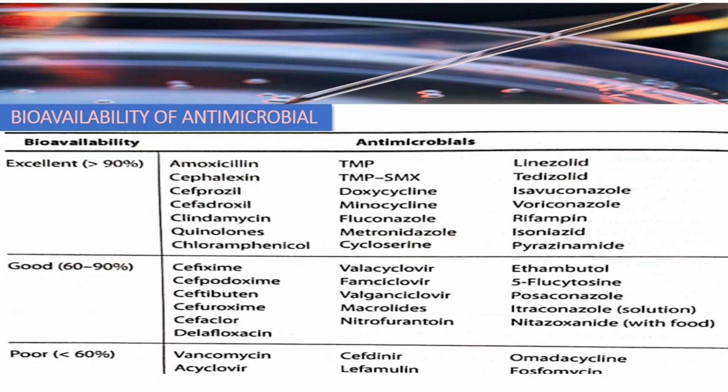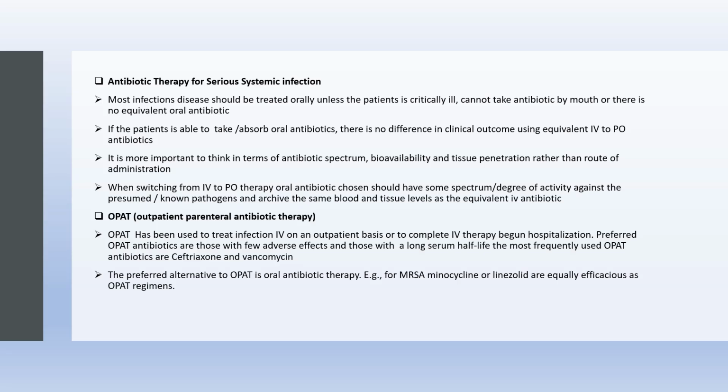Consider the bioavailability while selecting antibiotics; we have groups of drugs with excellent bioavailability, then good. Antibiotic therapy for serious systemic infections should consider oral administration unless the patient is very critically ill. If the patient is not able to absorb oral antibiotics, there should be no difference in the clinical outcome using the IV route too. Outpatient parenteral antibiotic therapy has been used to treat infections with IV antibiotics on an outpatient basis. So preferred outpatient antibiotics are those with fewer adverse effects and a longer serum half-life.